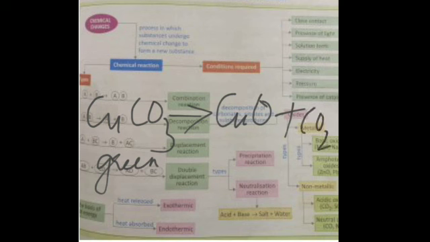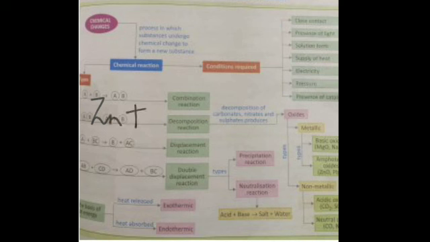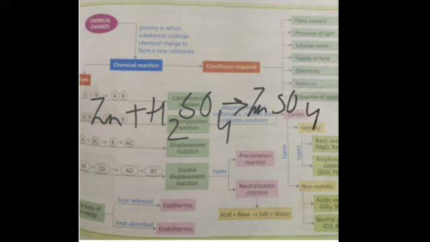characteristic is evolution of a gas. In chemical reactions, gases are evolved as one of the products. A very simple equation is, when zinc reacts with H2SO4, what is the product? That is zinc sulfate and H2, and it is shown by an upward arrow. Is it clear?